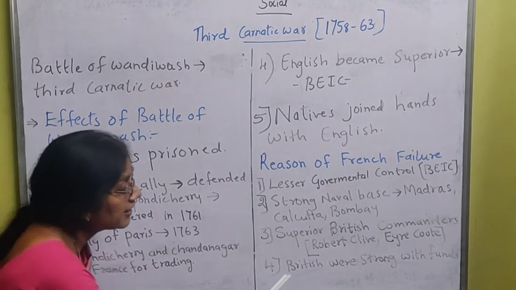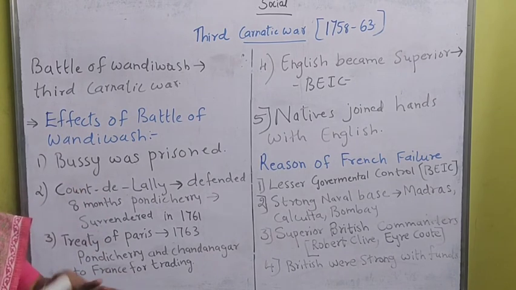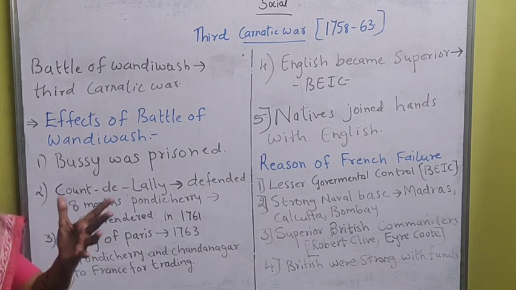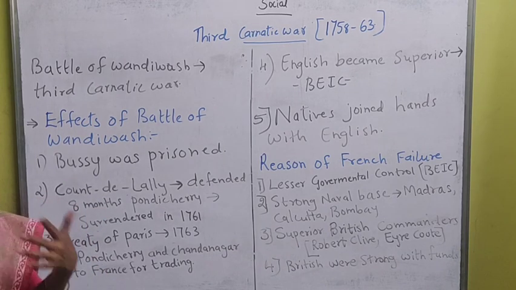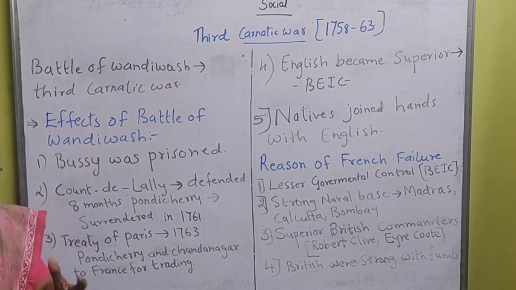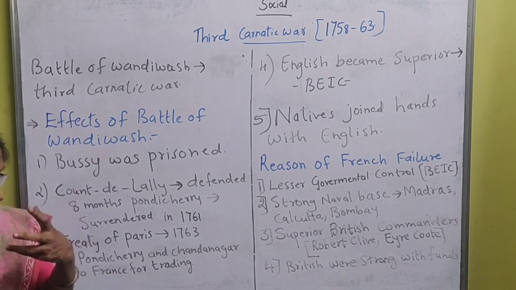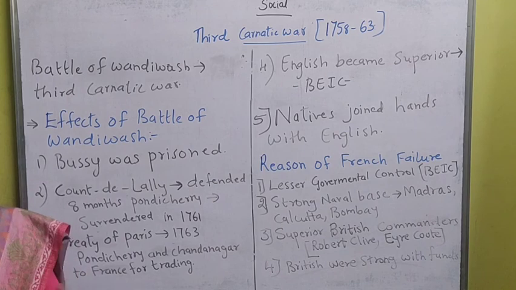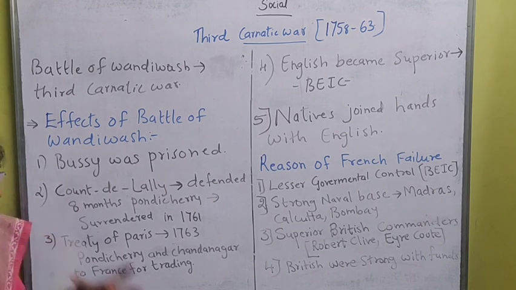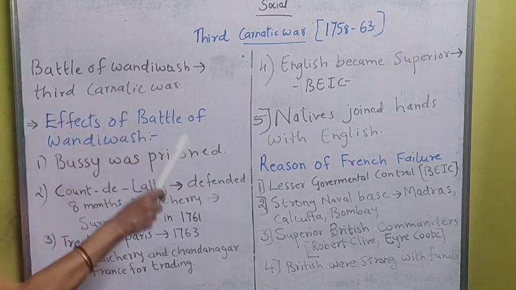And the last reason is that the British were strong with funds. By the time the Britishers had supremacy over India in trade and in some of the places where England had control, they started to collect revenue. And Bengal was the main region which had more wealth, and that came into their hands in 1757, I told you, and that made them strong with funds, and they were able to do anything. So this is the reason for the French failure, and this ends your Third Carnatic War.